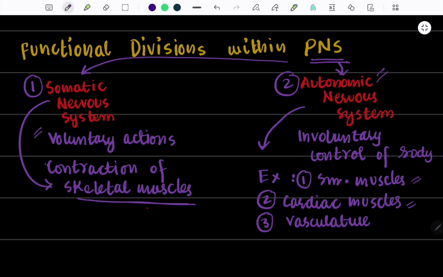Vasculature is basically a complex network of blood vessels that distributes the blood throughout the body, supplies organs with oxygen and nutrients, and removes waste products from different organs, right? So this is again controlled by the autonomic nervous system. Moreover, exocrine glands, and the autonomic nervous system also controls digestion. We all know that digestion is not controlled by us, it is an involuntary action, so it is obviously controlled by the autonomic nervous system. Other examples are blood flow, cardiac output, and glandular secretions.